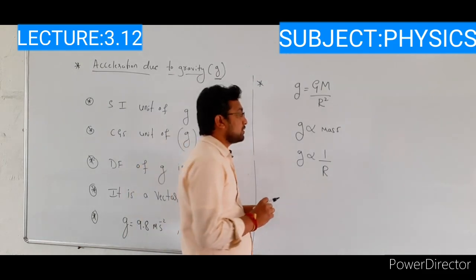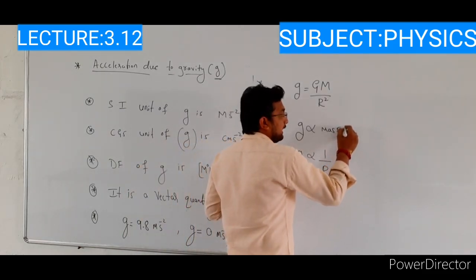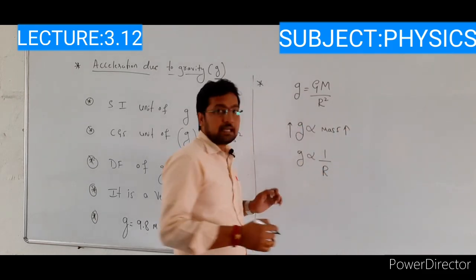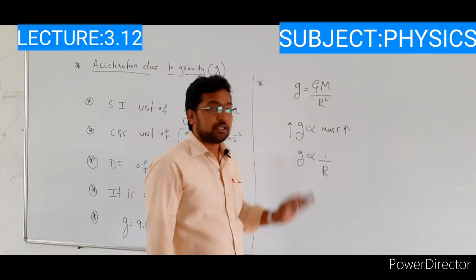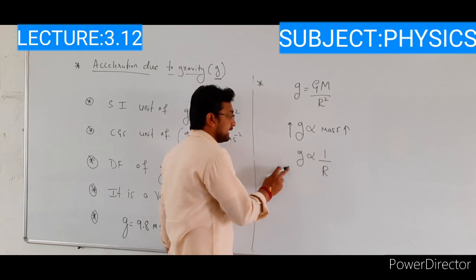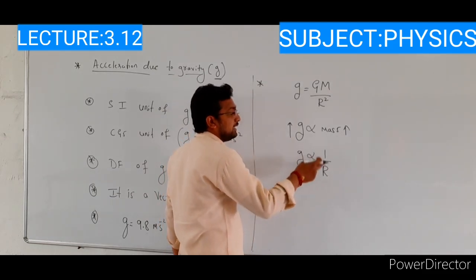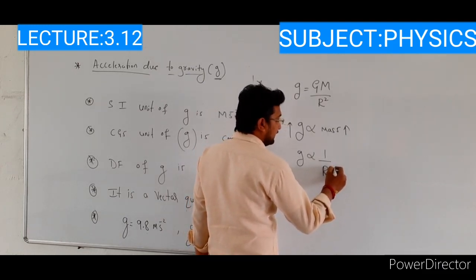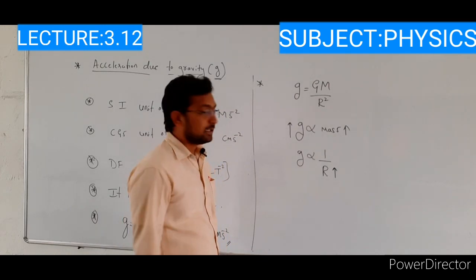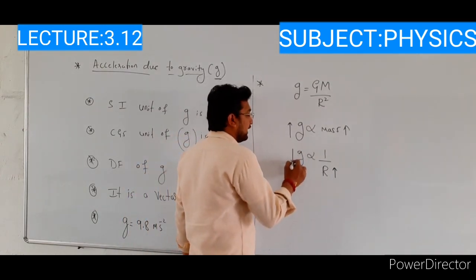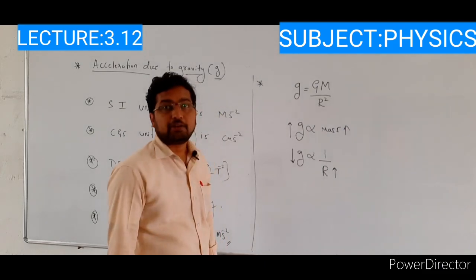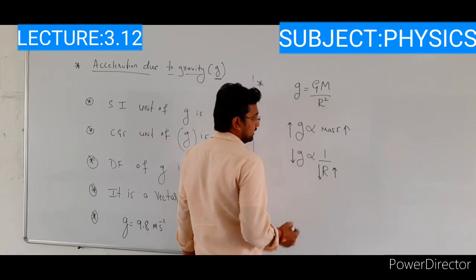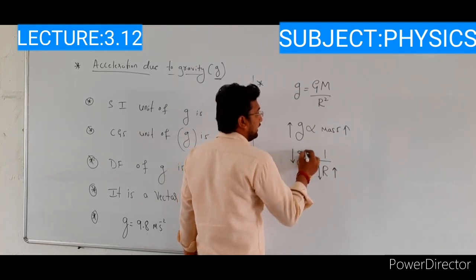Directly proportional means if the mass of the planet is increased, the acceleration due to gravity also increases. If mass decreases, the acceleration due to gravity also decreases. Inversely proportional to r means if the radius of the planet is increased, the acceleration due to gravity decreases, and if the radius decreases, the acceleration due to gravity increases.